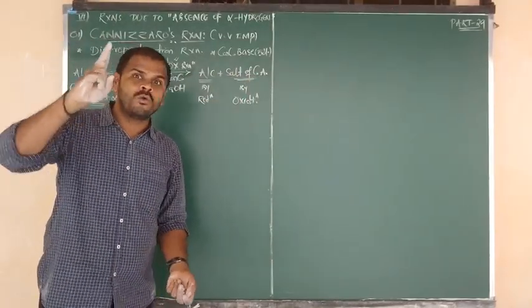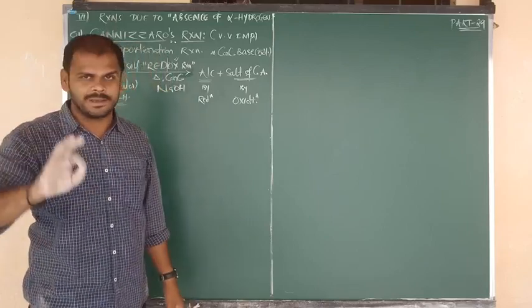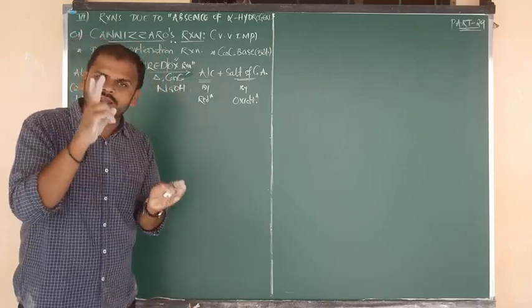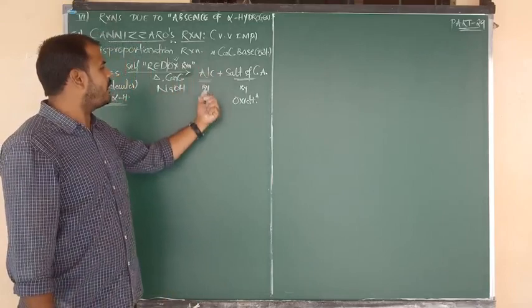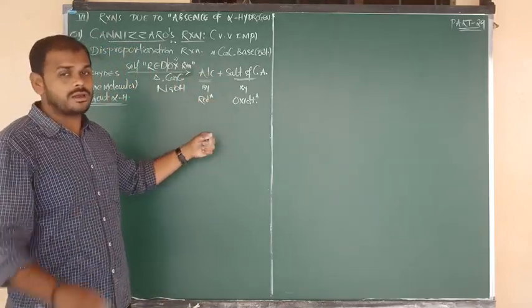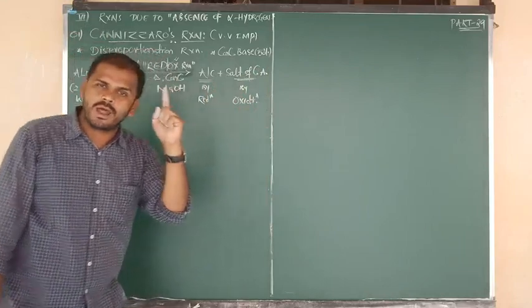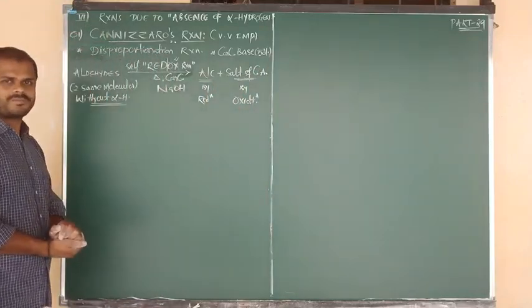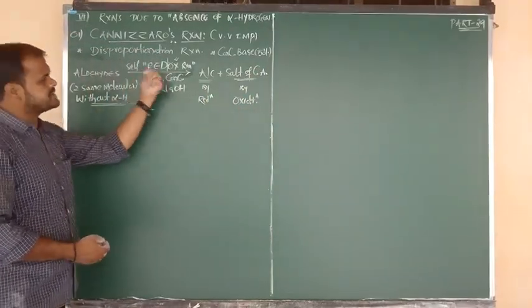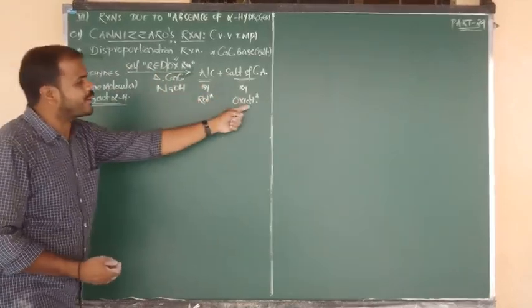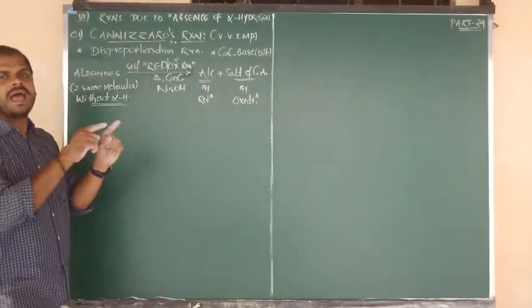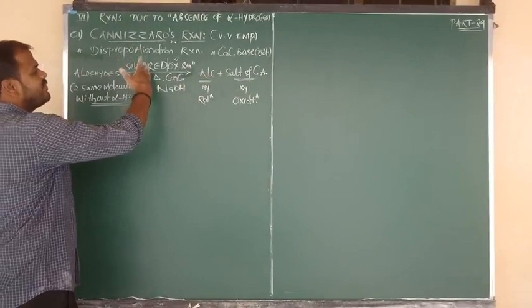So you have to be focused on the 2 products 100%. Here we are getting a mixture of 2 products. One is alcohol by reduction, and one more is salt of carboxylic acid by oxidation. So one molecule undergoes self reduction and one more molecule undergoes self oxidation. That's why I am saying it is a self redox reaction.